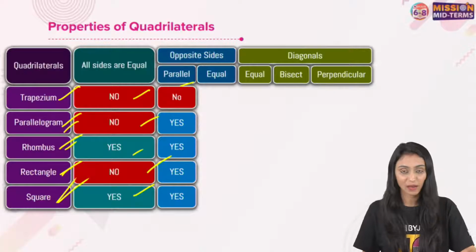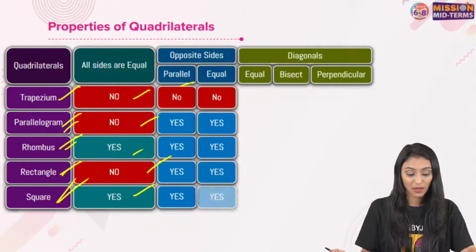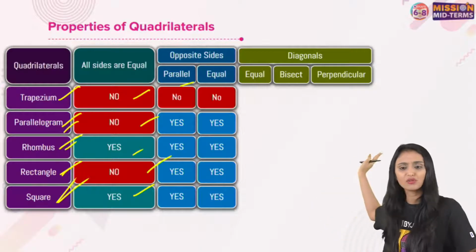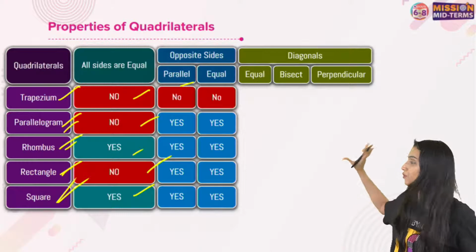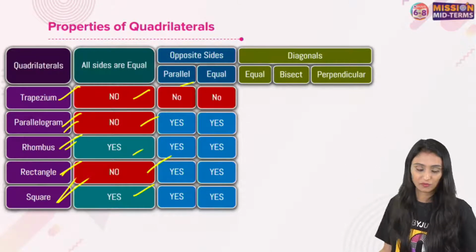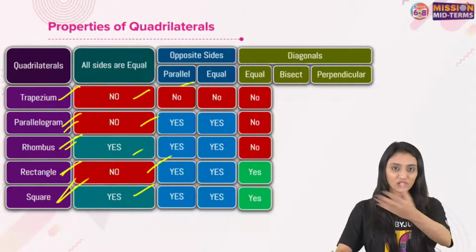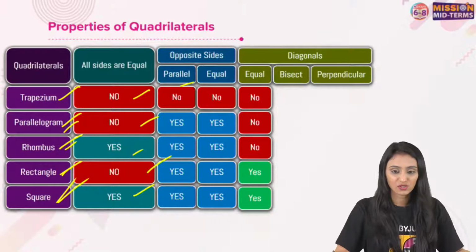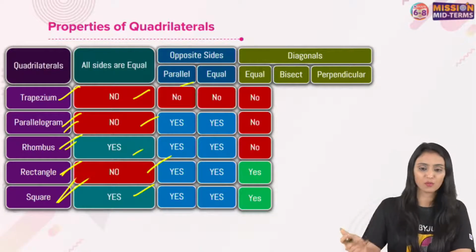Only one pair of sides is parallel. Opposite sides are equal. So in trapezium, it's no. Parallelogram, for the rest, all of them, it is yes. If you have any confusions in any of the properties, you can always ask that. I'm just showing you a table for all of this. The PDF will be shared after this session, so you will have this with you. It will be easier for you to revise as well. If you have any doubts, you can post that.